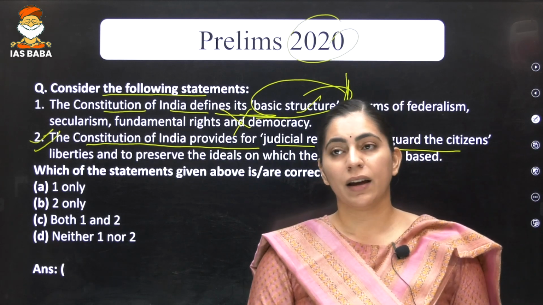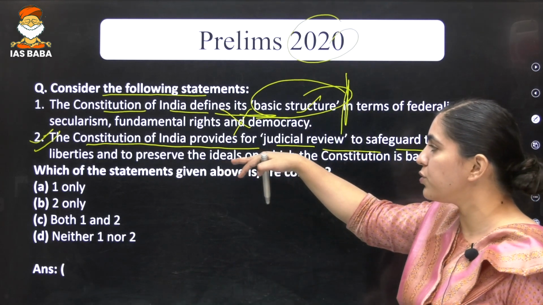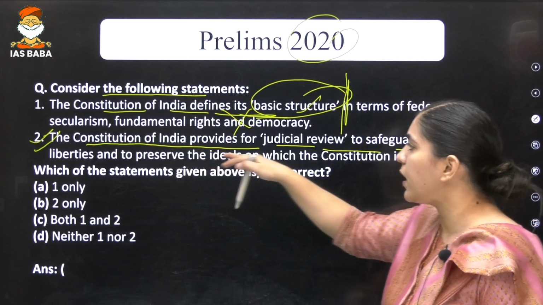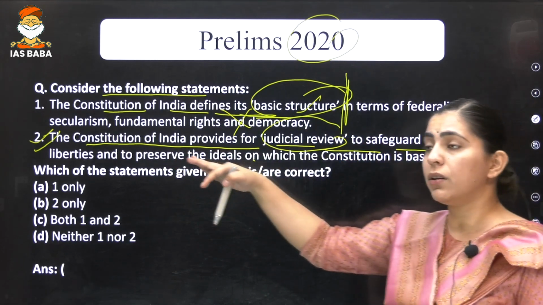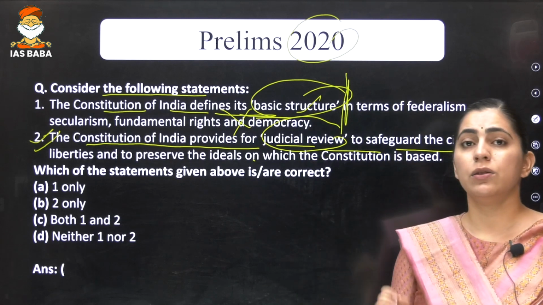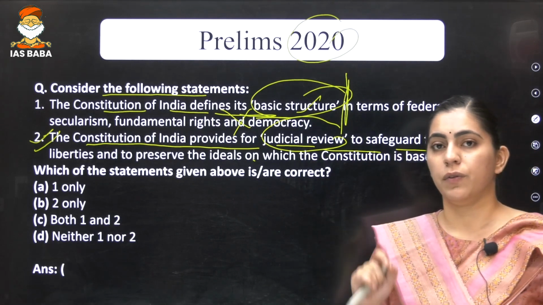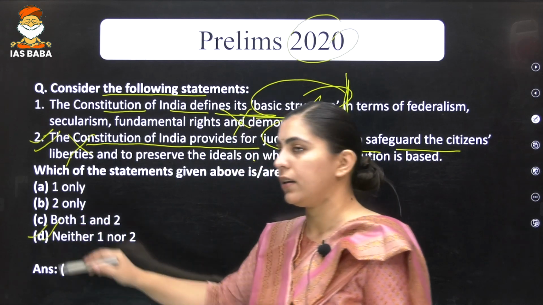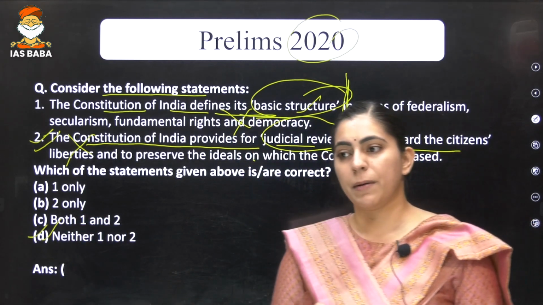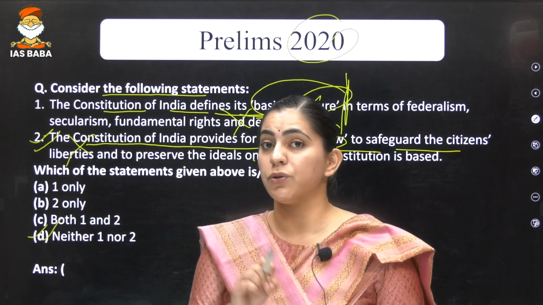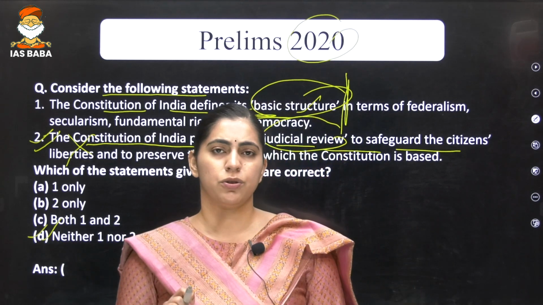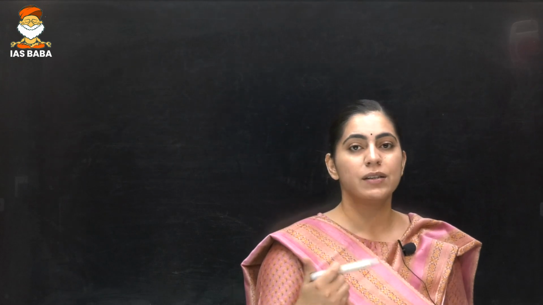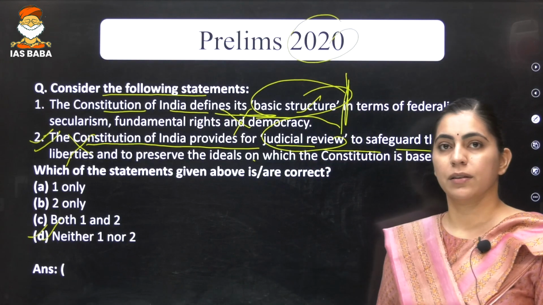So, just like that, Article 32 of the Indian Constitution and Article 13 and so many other articles provide for judicial review, but the Constitution explicitly is not talking about judicial review. So, again, making this particular statement incorrect, right? So, please remember what is given in the Constitution and what is not given in the Constitution, because many a time UPSC tries to trick you over certain things like this, right?